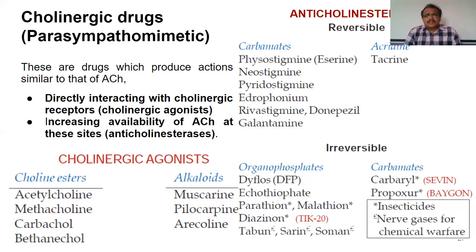So these are the two categories of drugs. First category is cholinergic agonists, which directly act on the receptors, and the other is anticholinesterases, which prevent the degradation of acetylcholine.